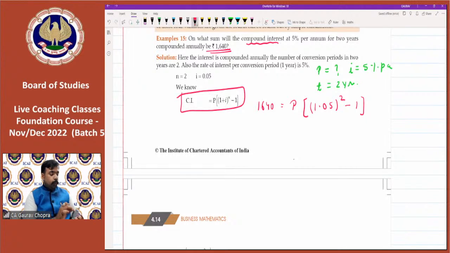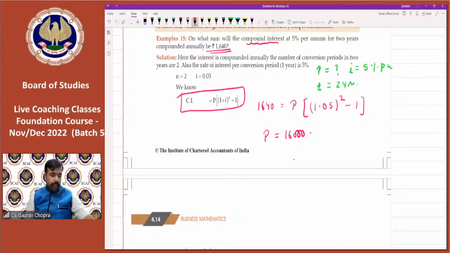So we can write the square, 1.05 square and then minus 1. Then you can solve and get the result, 16,000. The result which we are getting is 16,000.